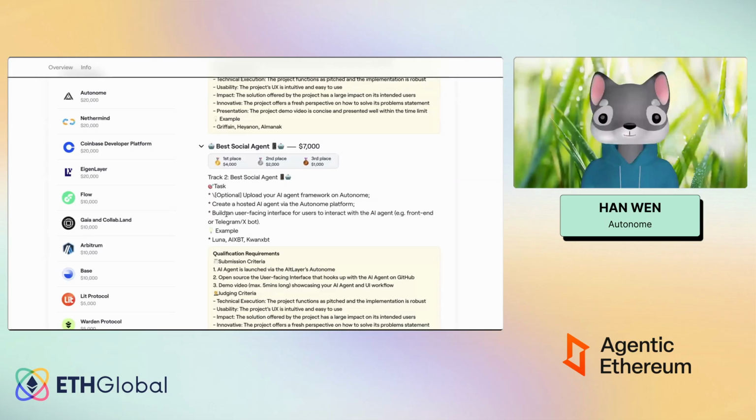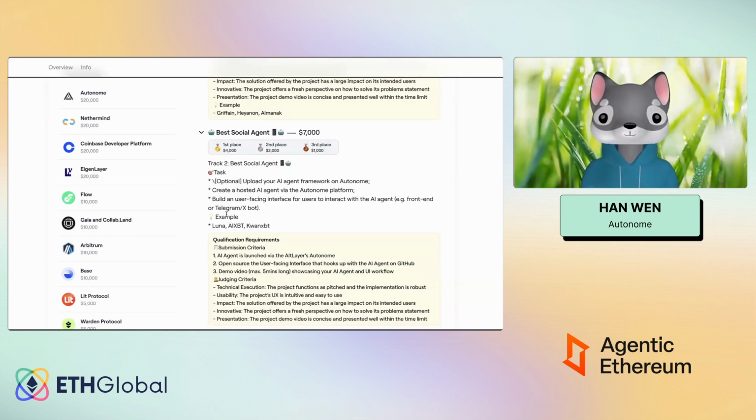For the second track, the best social agent, we are looking for people who are more in tune with the current trend. For example, it all started with Truth Terminal, as we know, and then we have AIXBT and so on, that do financial, social sharing and so on. If you can create and fine-tune your agent, let's say with the Eliza framework, to be very creative in the way that you tweet and engage on social networks, for example on Twitter or on Discord, or other networks that Eliza supports, that's something that we want to reward as well.